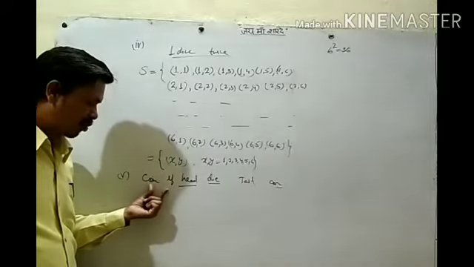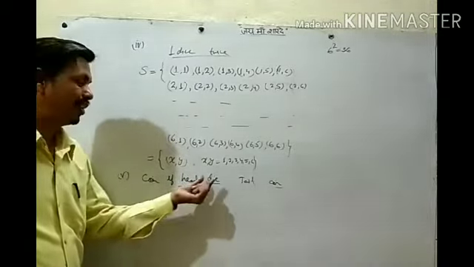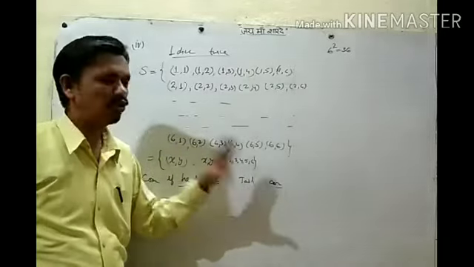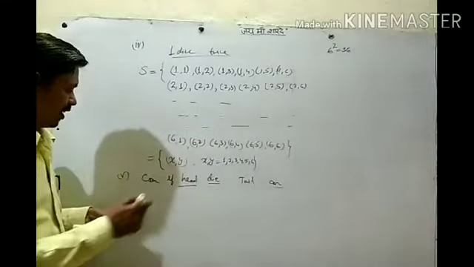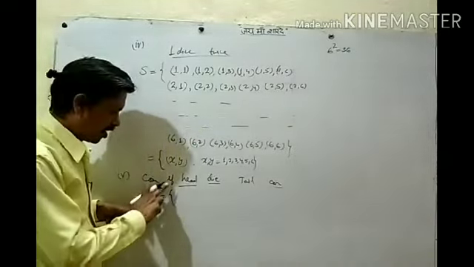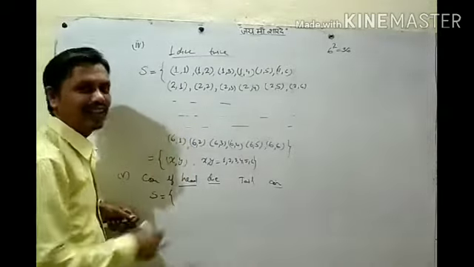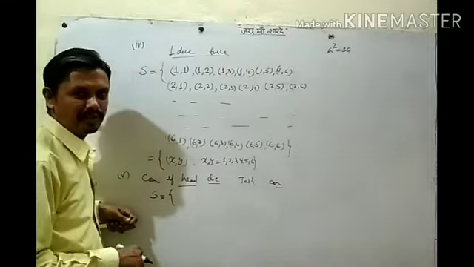If we throw one coin and it shows head, we have to throw a dice. And if we get tail, we have to throw a coin. So what will be the sample space for this? Is the question clear? If we toss a coin and it shows head, then we have to throw a dice. And if it shows tail, we have to throw a coin again.